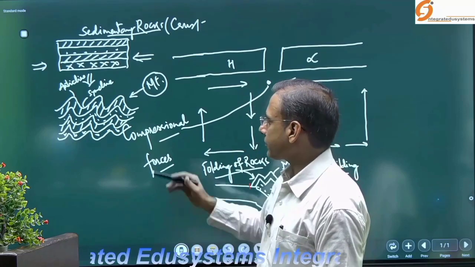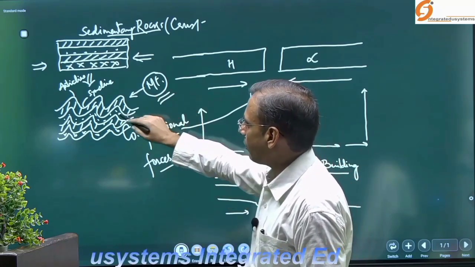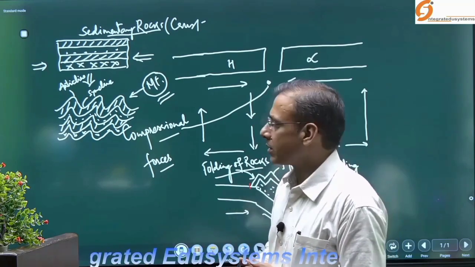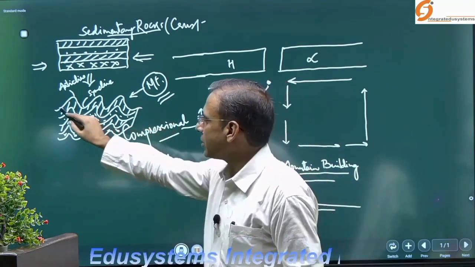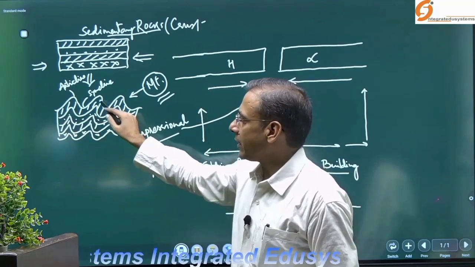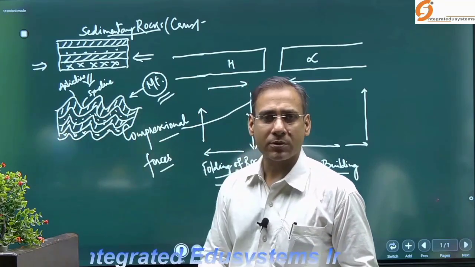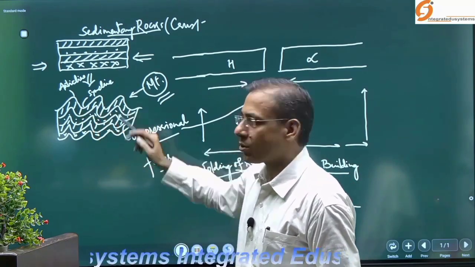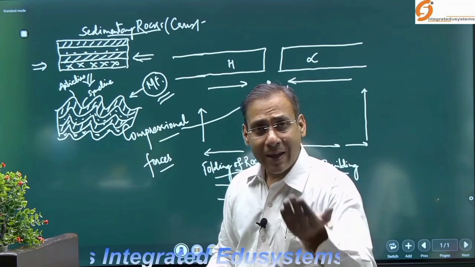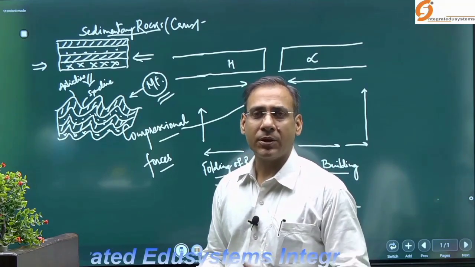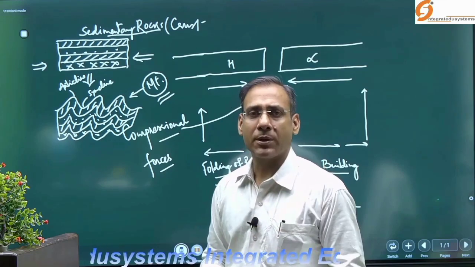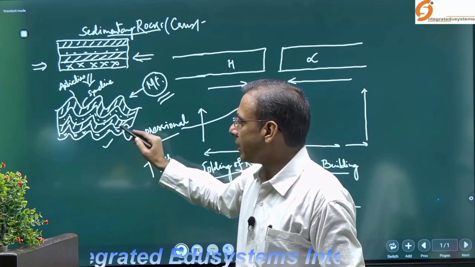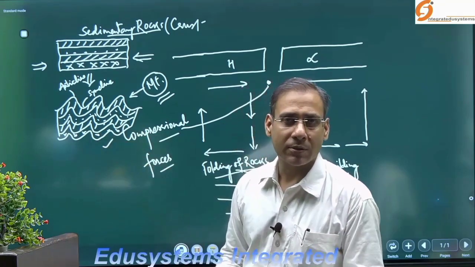So when you look at this mountain, I have said how metamorphic rocks are created. When intense pressure is applied over these rocks, the molecules and the crystals of these rocks are arranged again. Rearrangement of the crystals and of the molecules takes place. Why? Due to intense pressure and the underlying temperature.